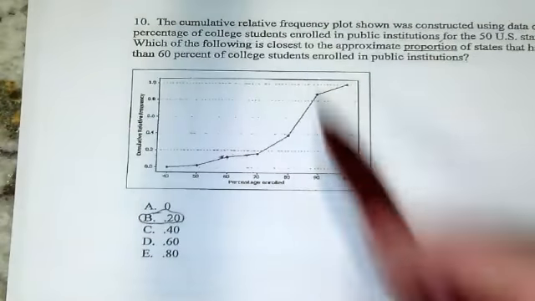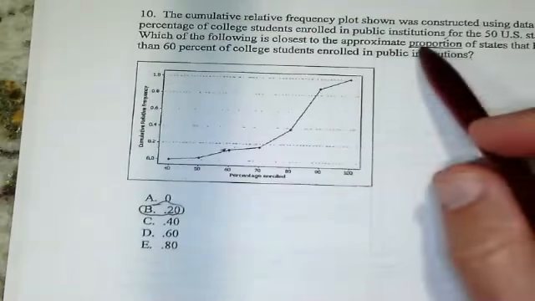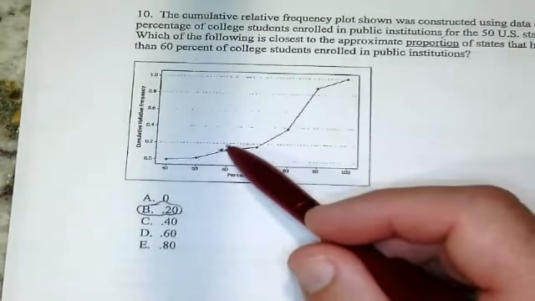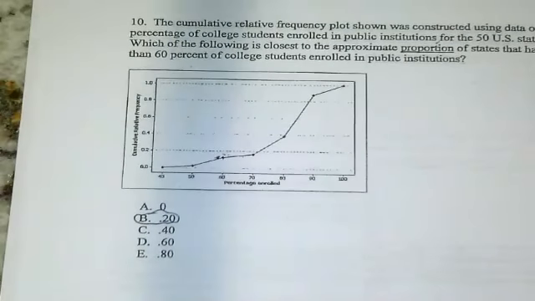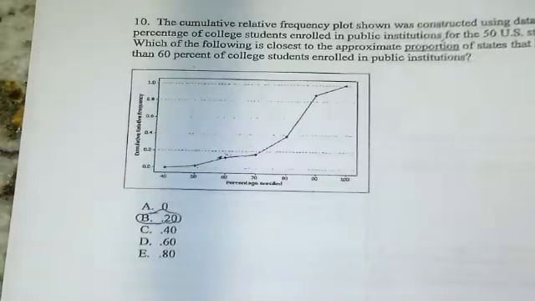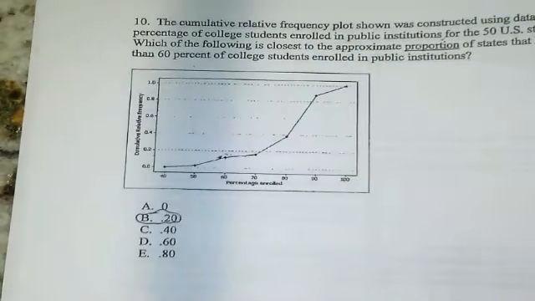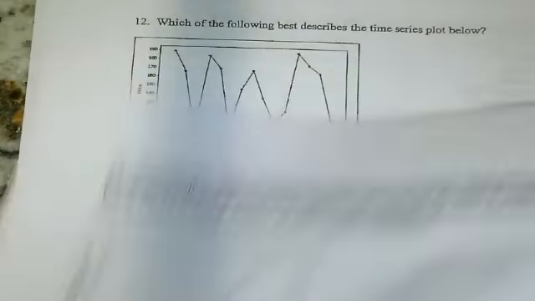It's a cumulative relative frequency. And I want you to know all the states fewer than 60. 60 is really close to 20%. And that's 20% is my closest answer. It looks like 60 would probably be about 18 or 19%. We can't really tell from that, but that's what that would be. Okay, so answer number 10 is B.